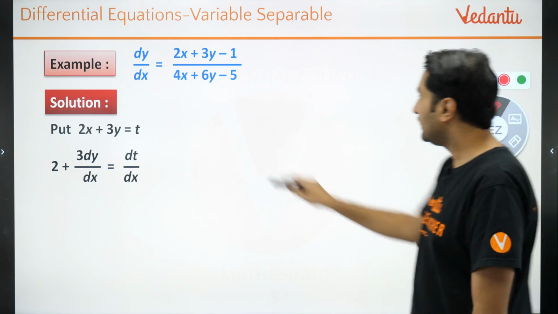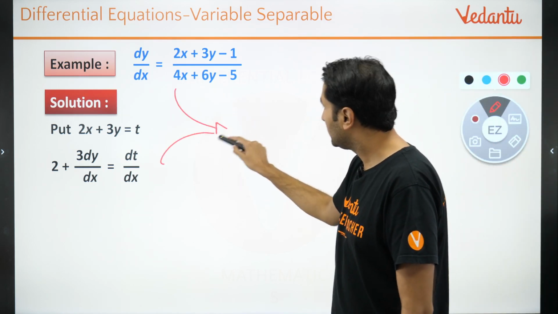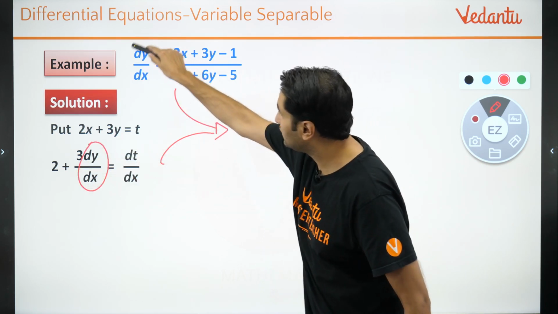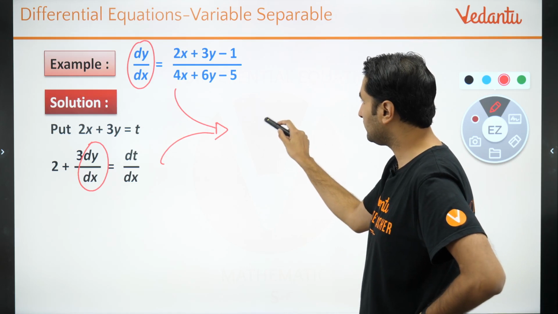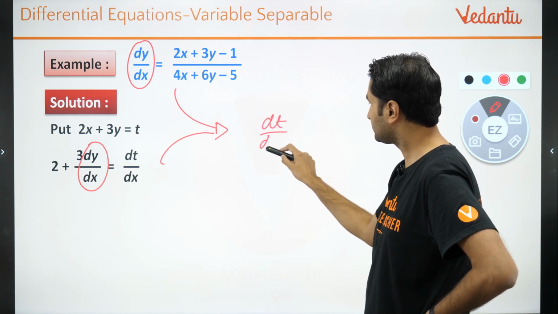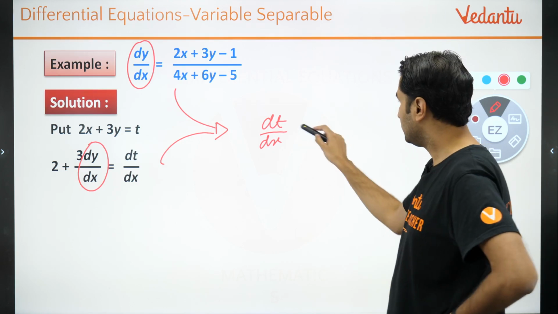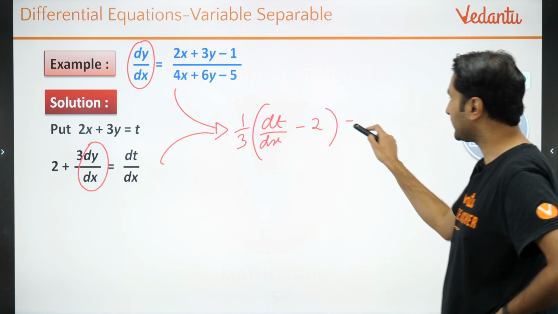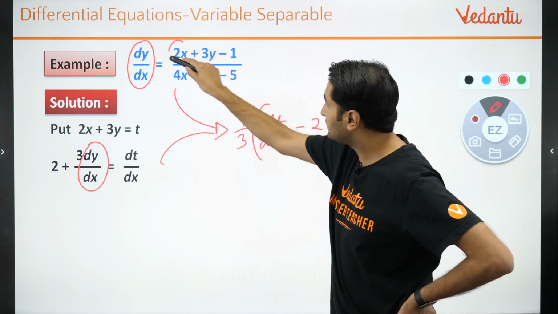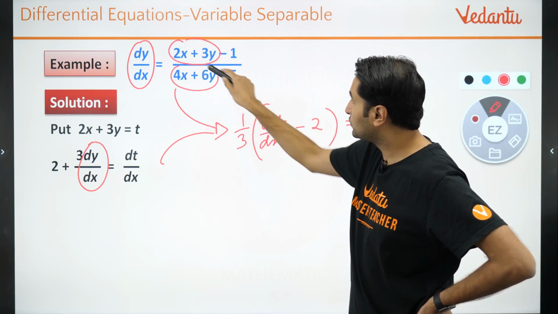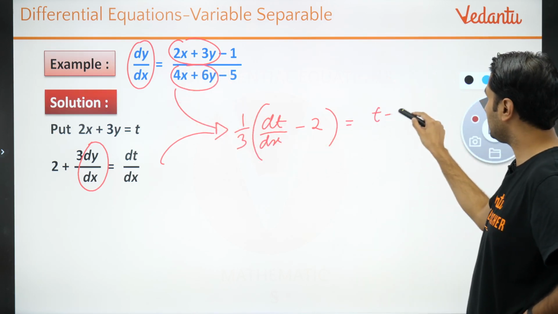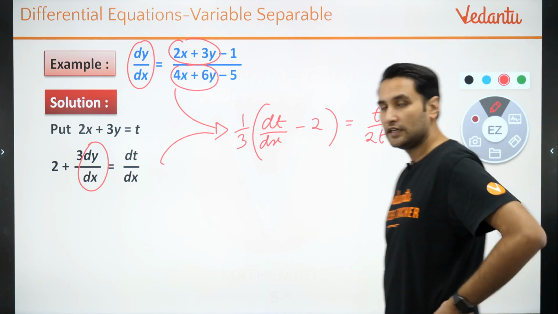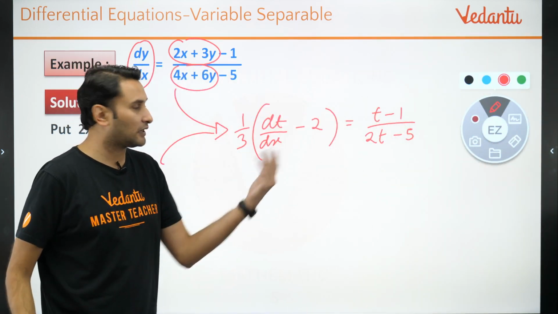How? What will you do? Using these two, your question becomes, first of all, what is dy by dx, separated out, it will become dt by dx minus 2 whole upon 3, if I am not wrong, check my calculations. This is t and this is 2 times t, so it will become t minus 1 upon 2t minus 5. Simplify it, you will realize it will become variable separable.